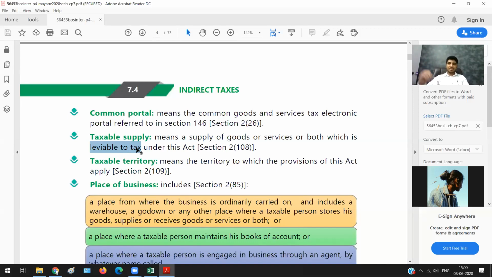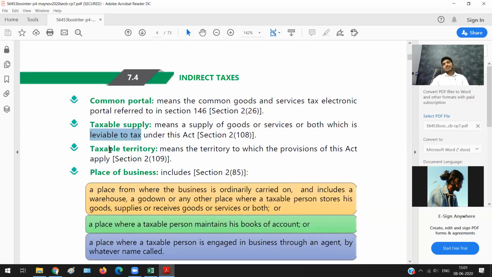So if I'm supplying pen, taxable supply. If I am supplying pencil, that is also taxable supply because it is leviable to tax, but let us not worry about it. So as of now, let us say that taxable supply means on which I'm paying tax, that becomes the taxable supply as of now.